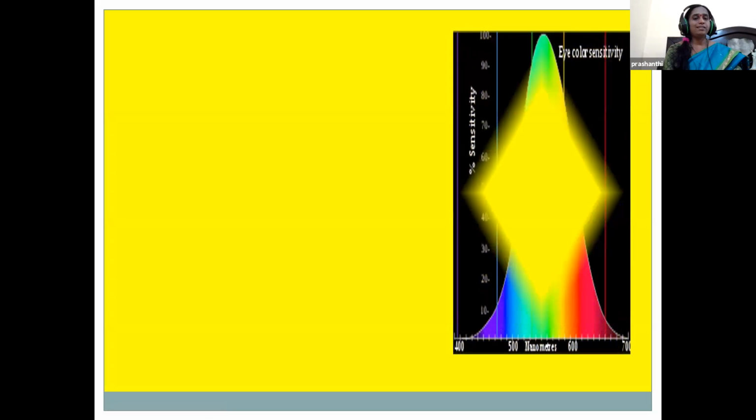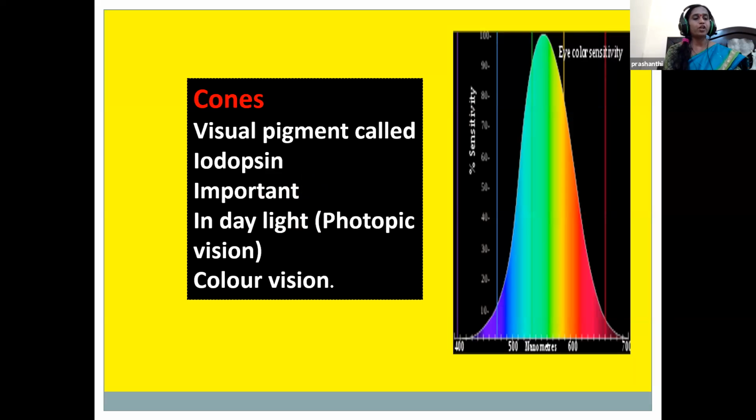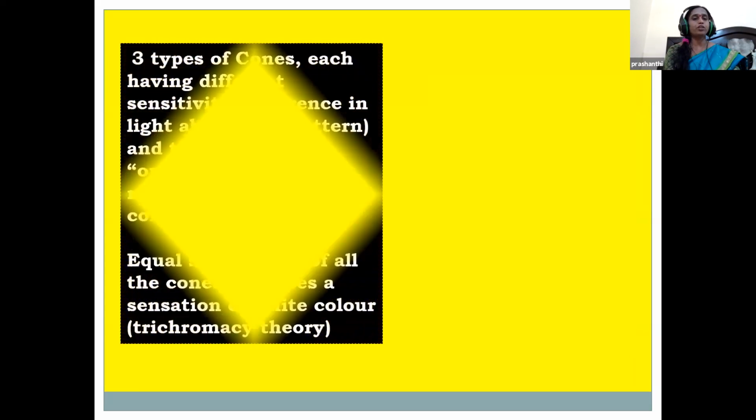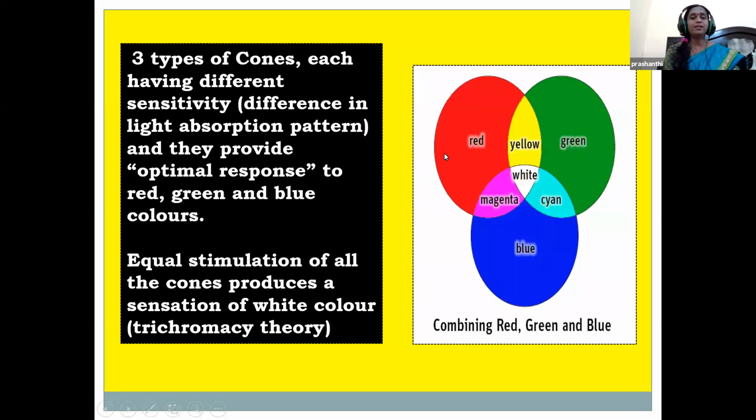And the next photoreceptor cell is the cones. They have the visual pigment iodopsin, and this is important in daylight, that is photopic vision, and color vision. Means we are able to see bright light with the help of the cones, and even in dim light, we can see best with the help of the rods. So the color vision is due to the cones, and we have 3 types of cones. They have different sensitivity, that is, they provide optimal response to the 3 colors: red, green, and blue.